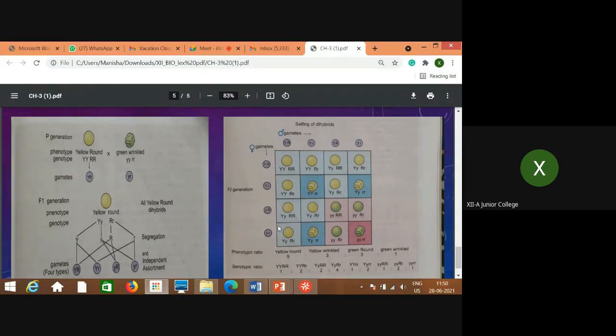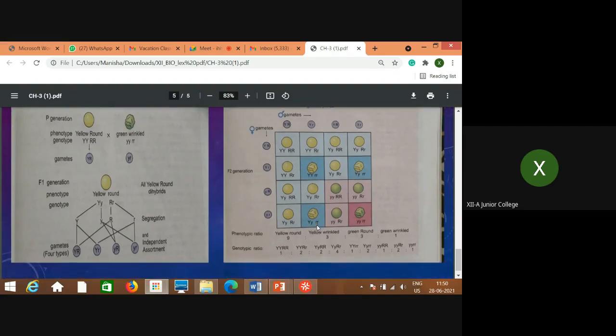And then the last one, small y small r, again crossed with 1, 2, 3, 4, and these are the results. With this result, phenotypically and genotypically, what is the ratio, how many forms? Yellow round, yellow wrinkled, green round and green wrinkled, in 9:3:3:1. This is just the phenotypic ratio, and the genotypic ratio is much more detailed.